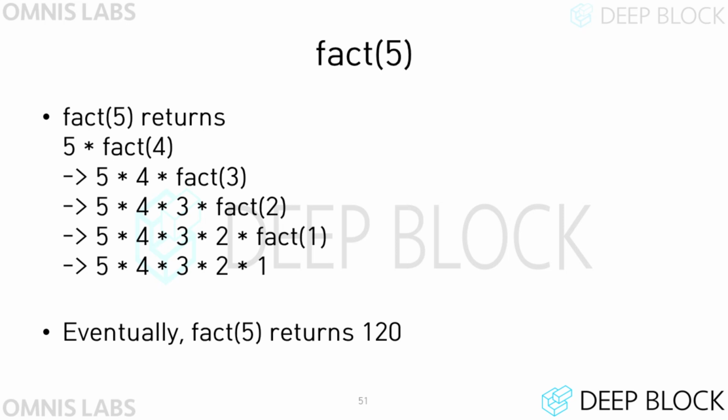Fact5 is executed in a similar way. First, fact5 returns 5 times fact4. Fact4 returns 4 times fact3. In this way, the function is continuously called until fact1 is called, and finally, the function fact5 returns 5 times 4 times 3 times 2 times 1, with the return value of 120.